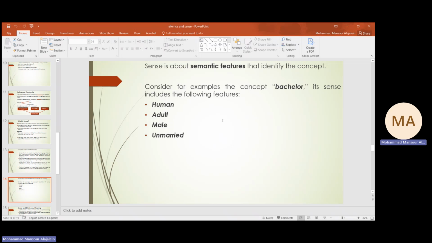So we say bachelor is human, is adult, is male, but it is unmarried. When we say married, it's also human, it's also adult, but it could be male or female, and married is not unmarried. So we are saying here that they are opposite words. They are opposite words in spite of the semantic features shared between the two concepts.